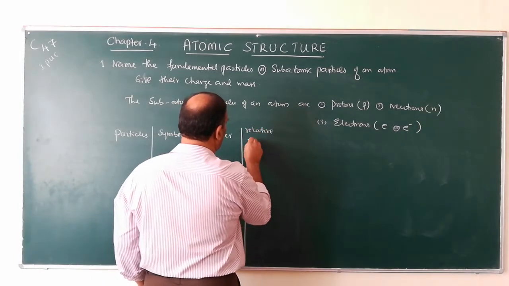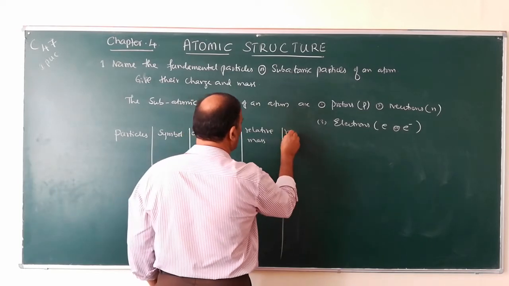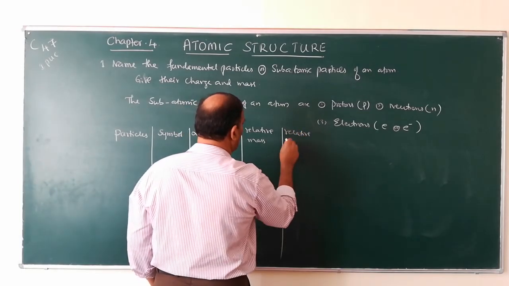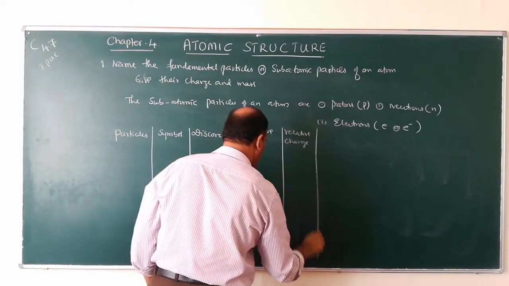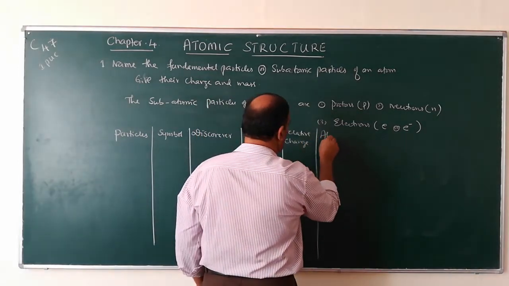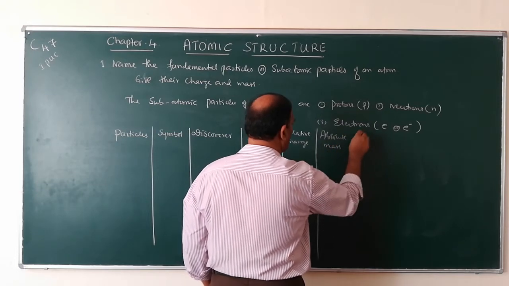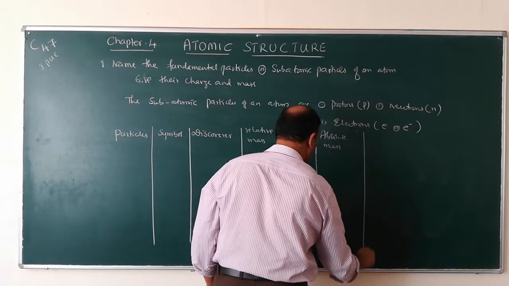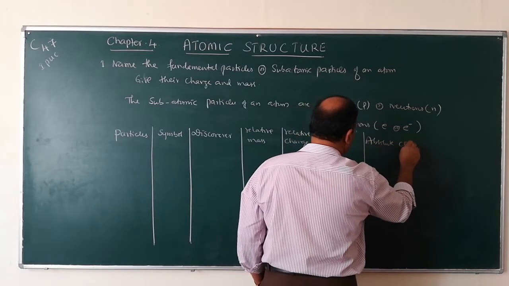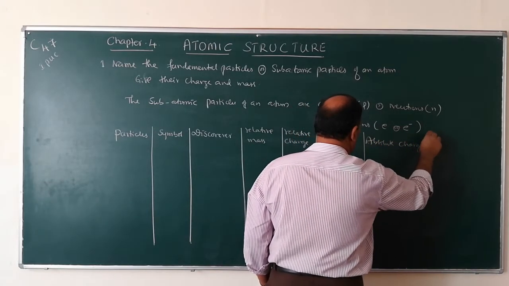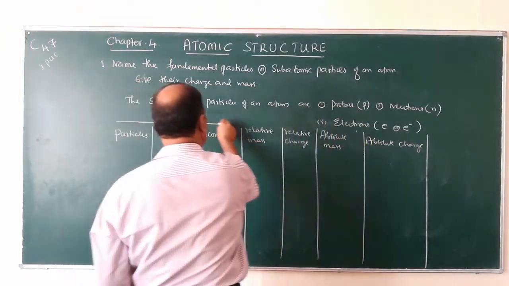Relative mass, relative charge, absolute mass, absolute charge.